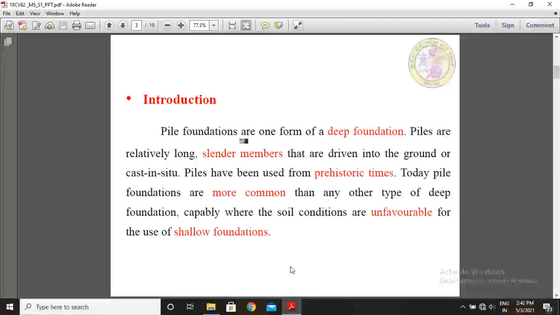Piles have been used from prehistoric times. Today, pile foundations are more common than any other type of deep foundation, especially where the soil conditions are unfavorable for the use of shallow foundations. Pile foundation is more useful today where the soil is too weak to carry the loads and the building may fail.